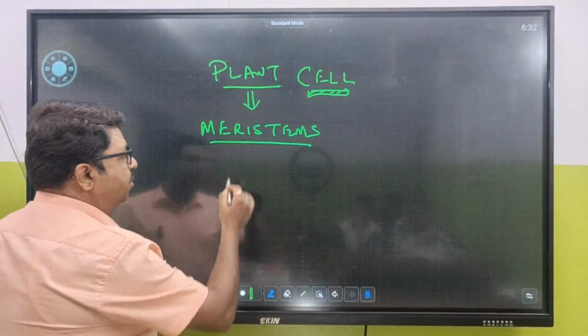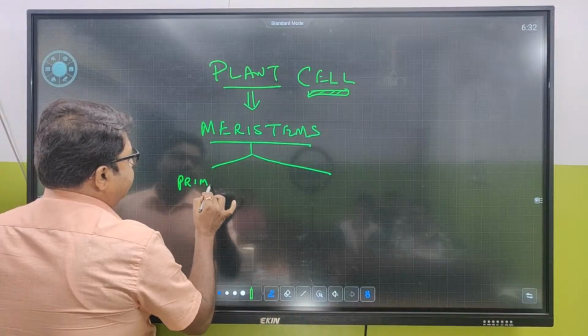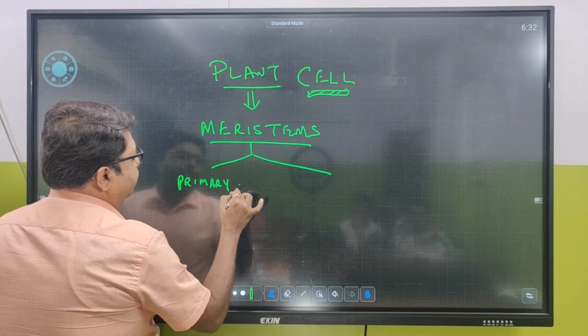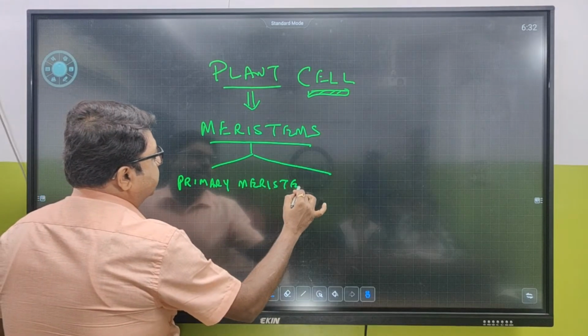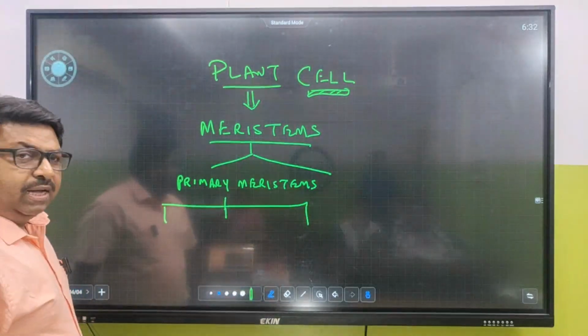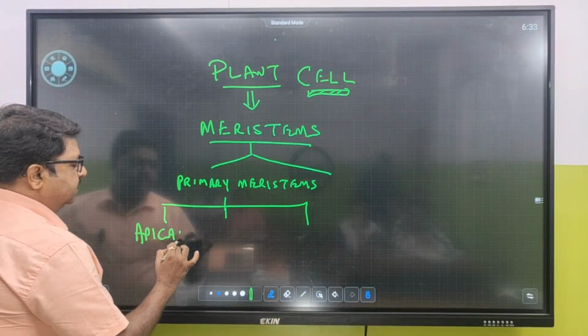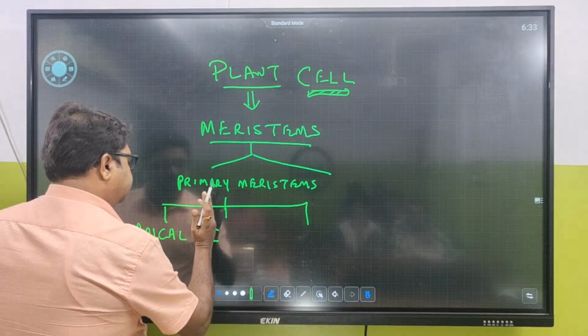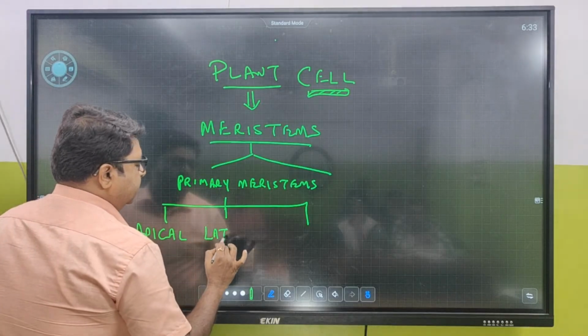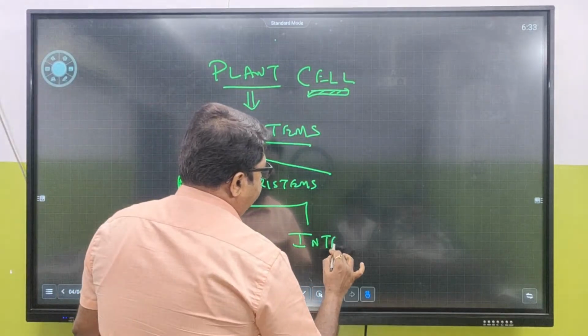And the primary meristems are of 3 types. Number 1, apical. Number 2, lateral. And number 3, intercalary.